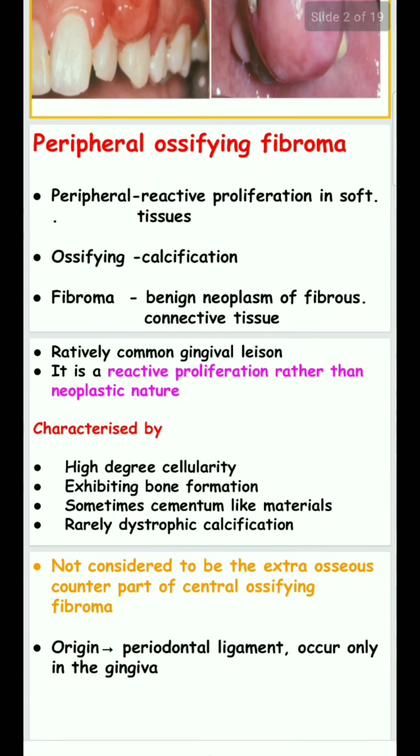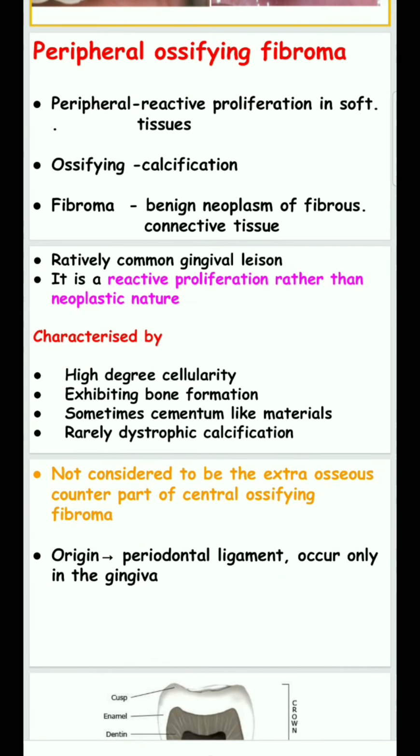It seems like a benign neoplasm of fibrous connective tissue. A benign neoplasm is a focal area with uncontrolled cell growth. So a benign neoplasm of fibrous connective tissue means a particular area in the fibrous connective tissue contains uncontrolled cell growth, that means fibroma. The oma represents benign.